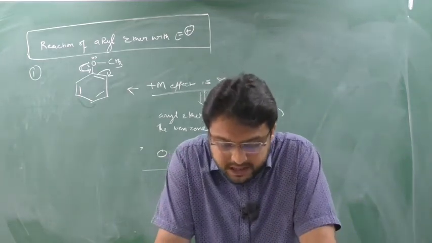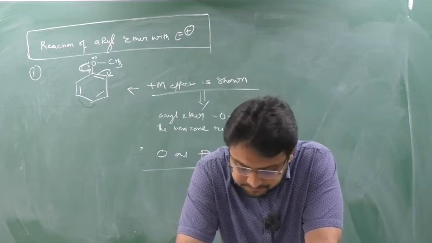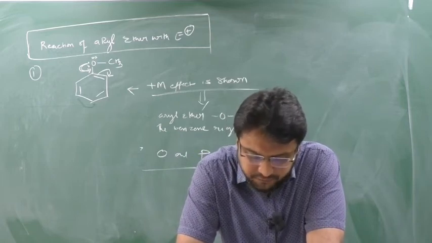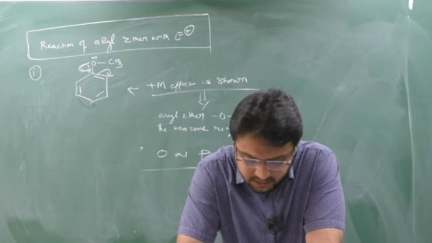Electrophilic substitution reaction on aryl ether.